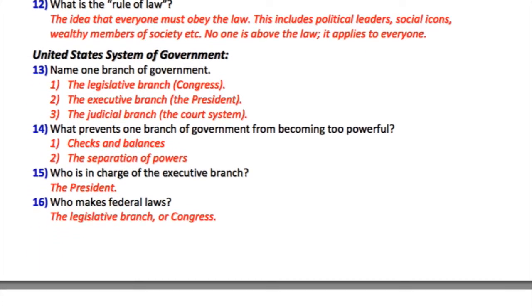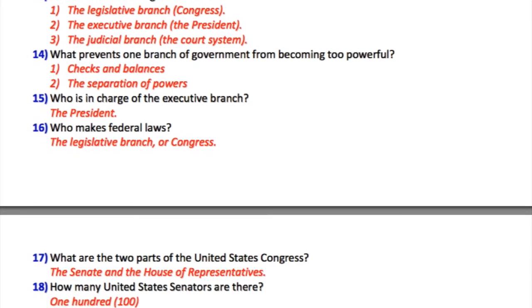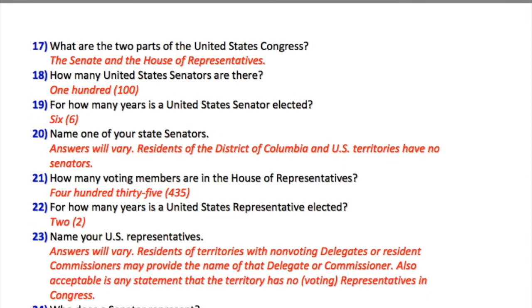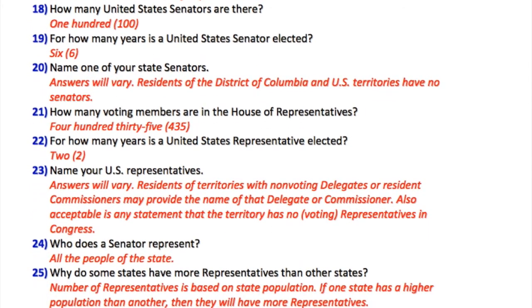15. Who is in charge of the executive branch? The president. 16. Who makes federal laws? The legislative branch, or Congress. 17. What are the 2 parts of the United States Congress? The Senate and the House of Representatives. 18. How many United States senators are there? 100. 19. For how many years is a United States senator elected? 6.